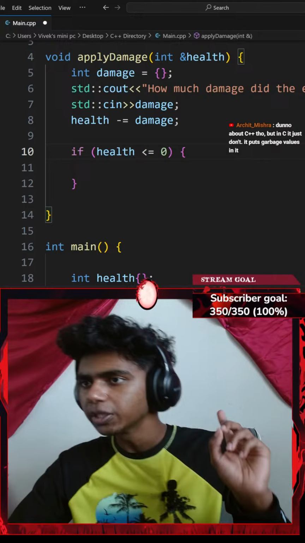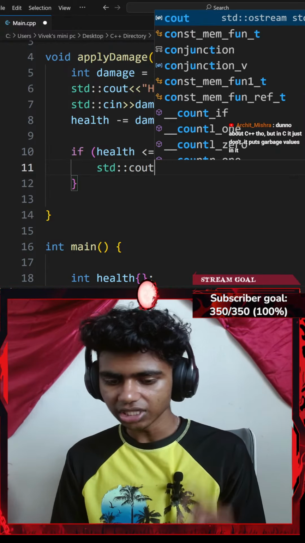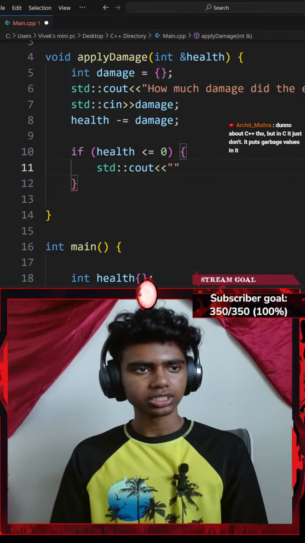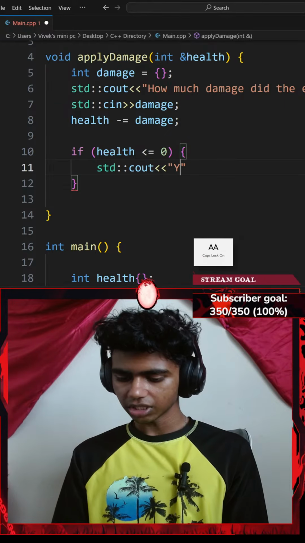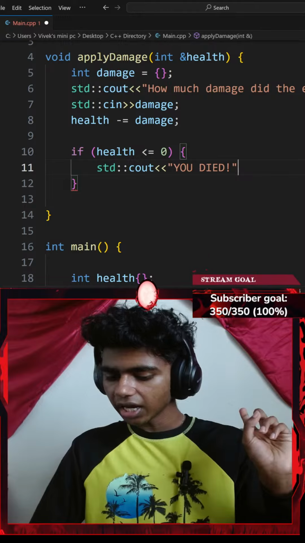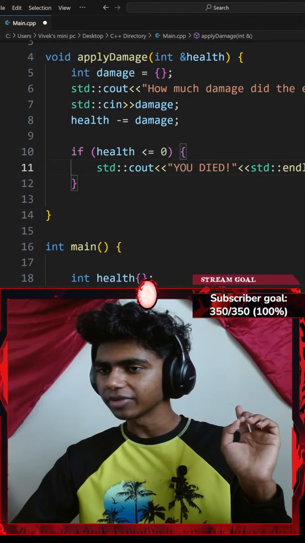So if my health parameter is less than or equal to 0, I'll go with a standard console output with an insertion operator. I want to insert something like, let's see, you died. Let's go with you died exclamation. Okay, and I'll add another insertion operator of a standard end line ending with a semicolon.